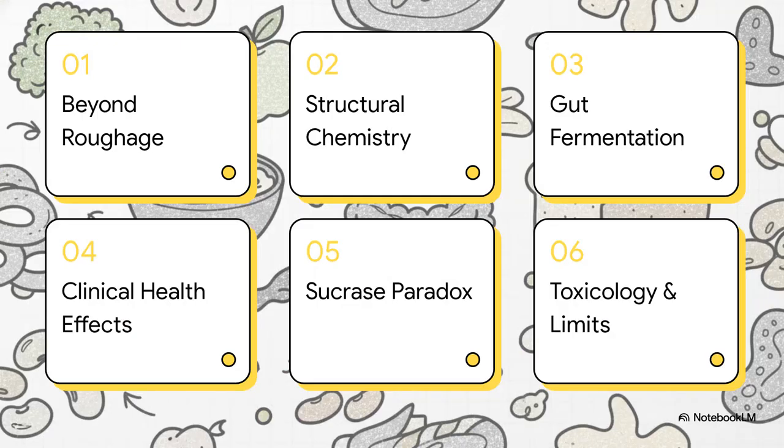Here is the translational science arc we'll be taking today. We will quickly cover Section 1, Beyond Roughage, the Fiber Paradigm. Section 2, Structural Chemistry and Classification. Section 3, Gut Fermentation and SCFA Signaling. Section 4, Clinical and Metabolic Health Effects. Section 5, The Sucrase Deficiency Paradox. And finally, Section 6, Dosing, Toxicology, and Upper Limits.